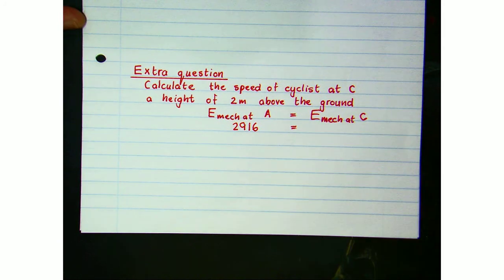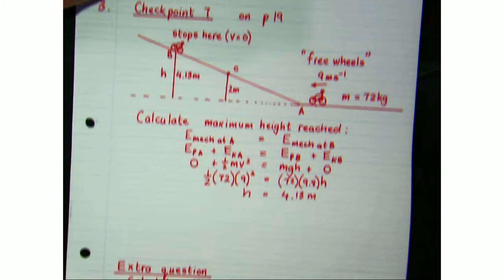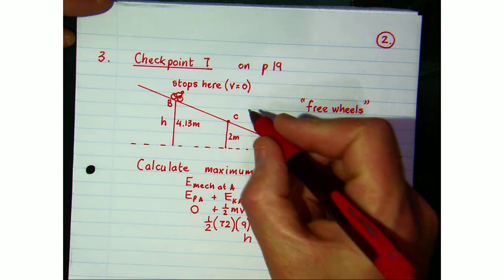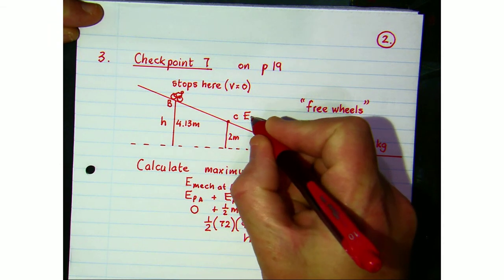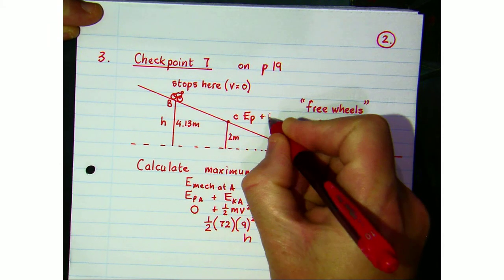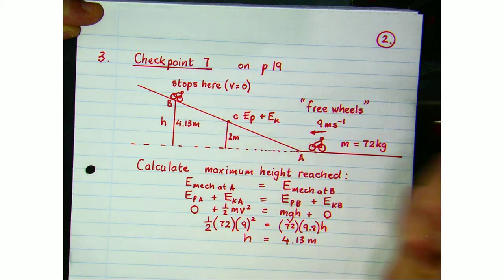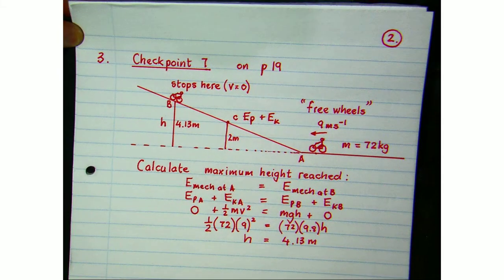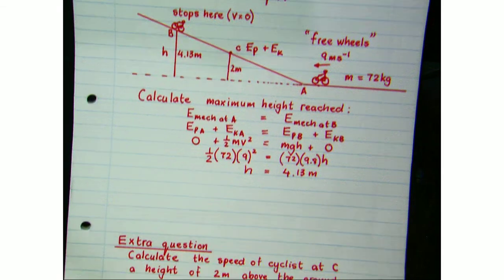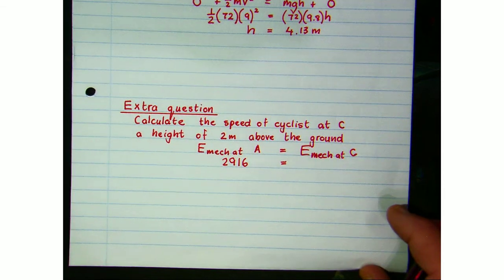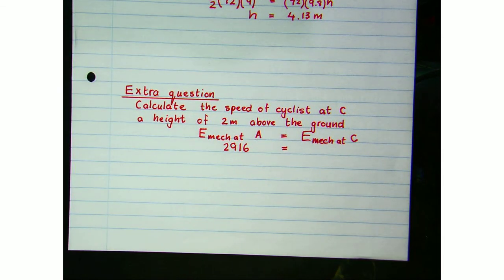But now at C, we need to be aware that he has some potential energy and kinetic energy. None of these two are zero at point C. He's moving past C and he's a height above the ground. So he certainly has both types of mechanical energy. So let's put that in there.